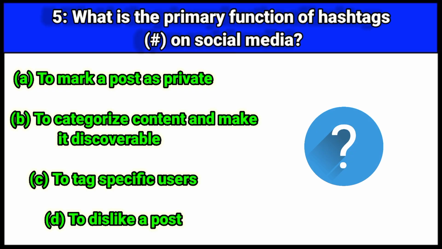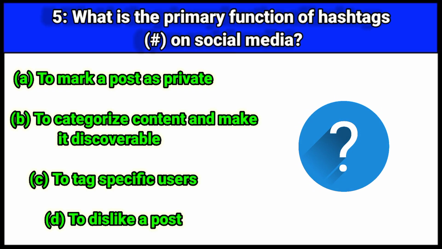Question number 5. What is the primary function of hashtags on social media? A. To mark a post as private. B. To categorize content and make it discoverable. C. To tag specific users. D. To dislike a post.